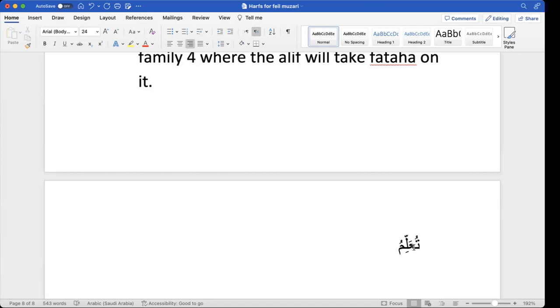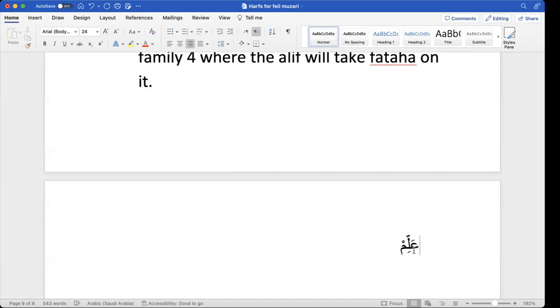The second step is you change the last one to jazm. Correct. So it was dhamma and it became jazm. Now, the third step is to put alif.